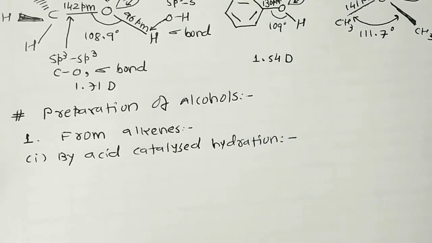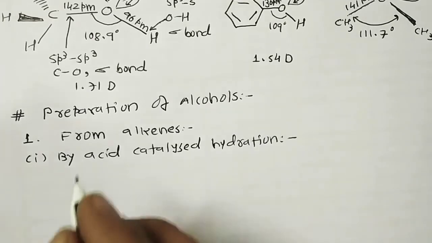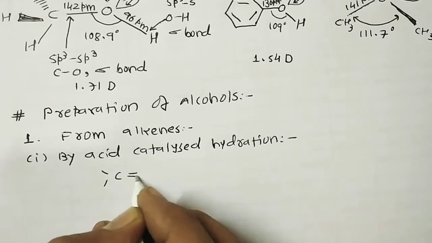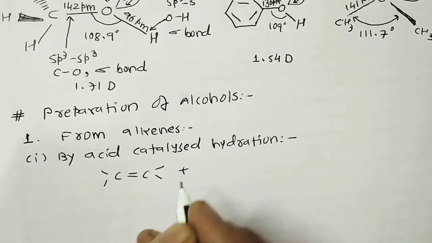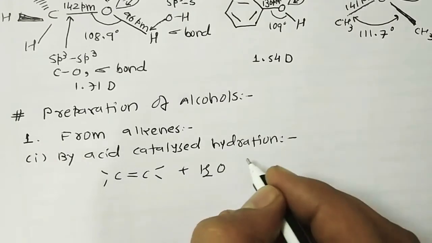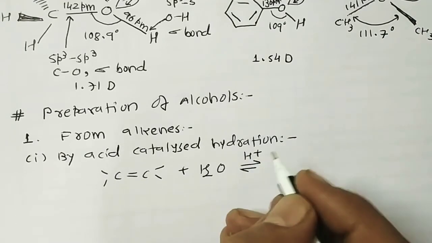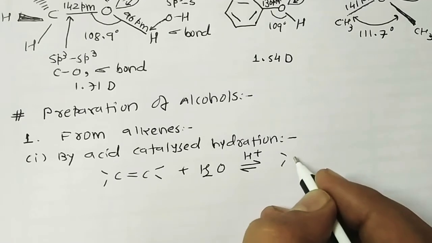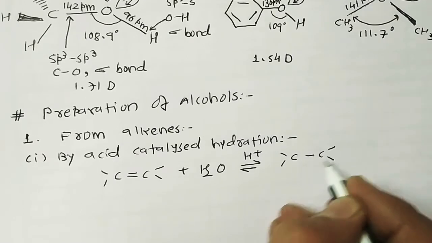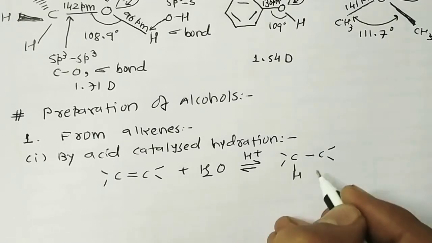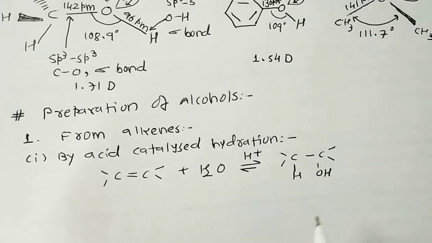In the simple way, we perform a reaction of alkene with water in presence of H+ as an acidic catalyst. Definitely it's one type of addition reaction, and we know that it's an electrophilic addition reaction.